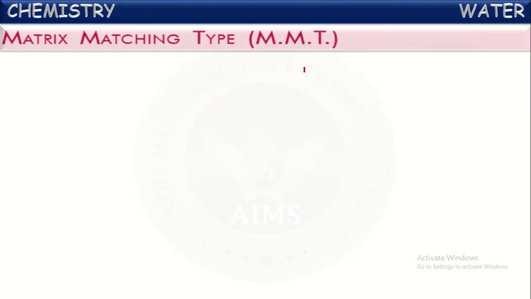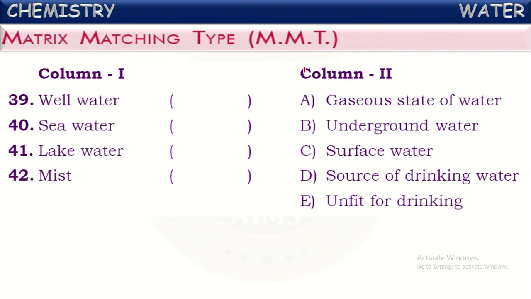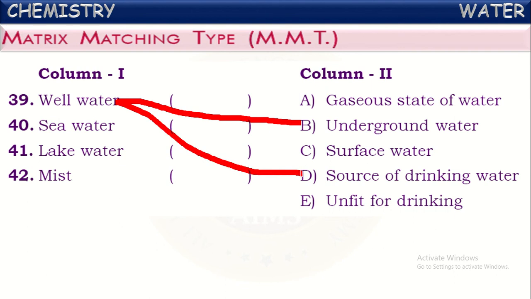So the matrix matching type. Well water. We know well water is underground water. We collect it by digging holes into the earth, and it is one of the sources for drinking water, right? Next is seawater. Seawater is called surface water because it is above the surface of the earth, and it is unfit for drinking as it contains more dissolved salts and it is the most impure water.